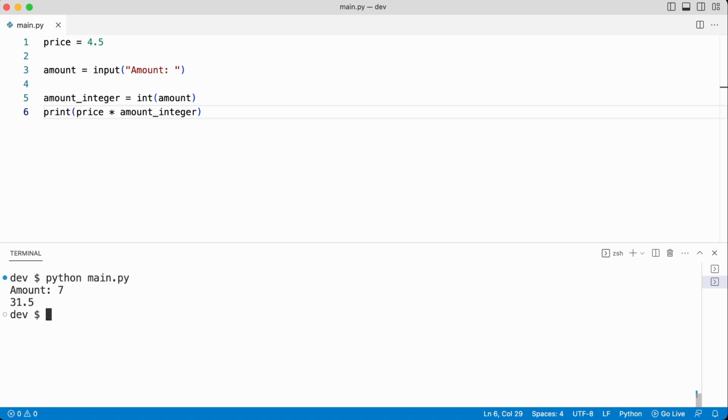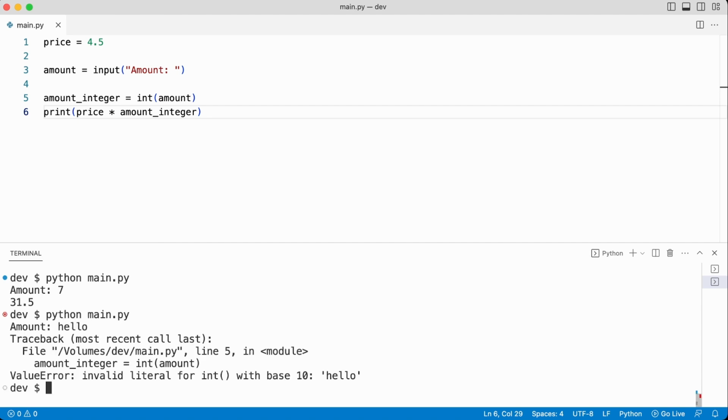But you know that this program has a problem. Let me run it again and enter some text. The int function expects a string value that represents an integer. The text hello is definitely not an integer and cannot be converted. Python raised an error. At this moment there are three solutions to the problem.